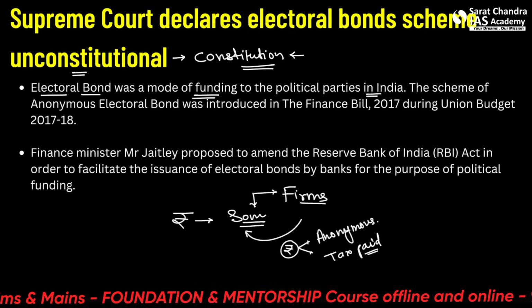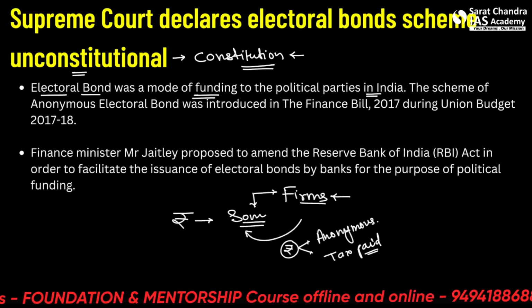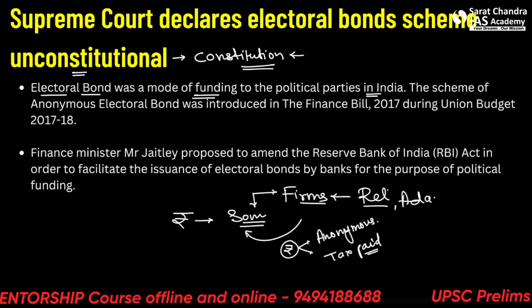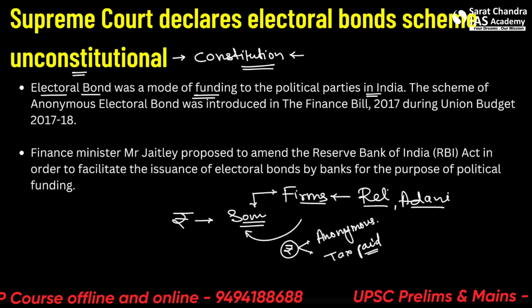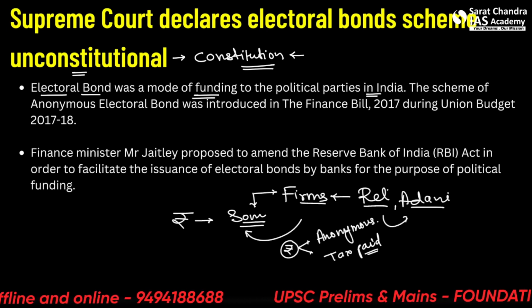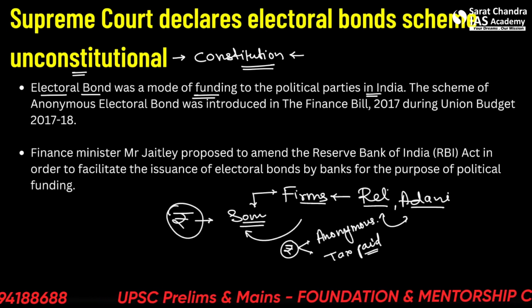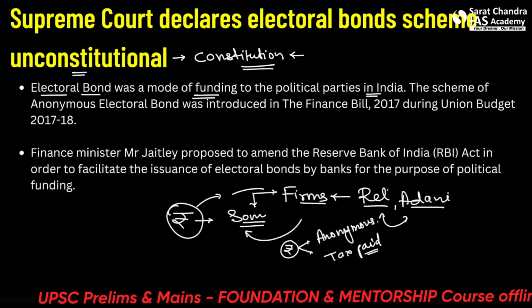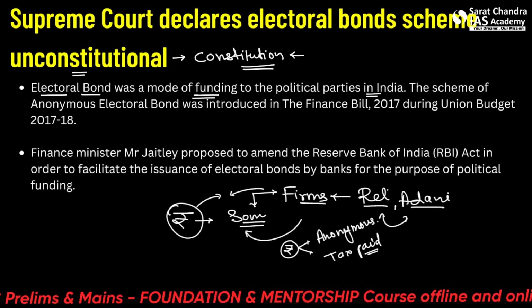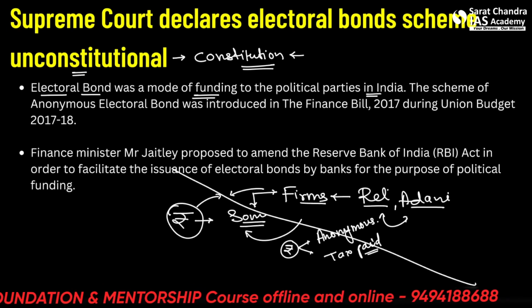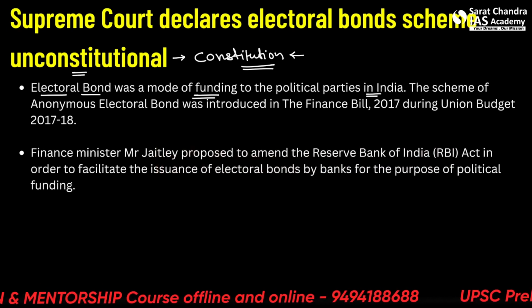So many private firms, let's say Reliance, Adani, and various others, have been much accused in the past. These were paying the political parties and were in, let's say, a profitable friendship with these parties. This was the major reason because of which it has been declared unconstitutional.